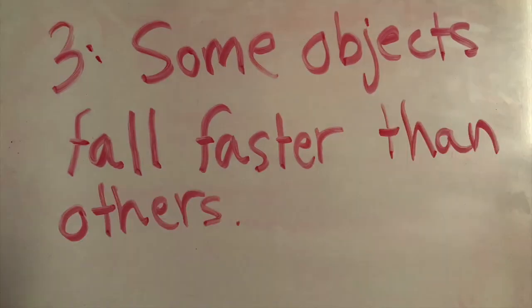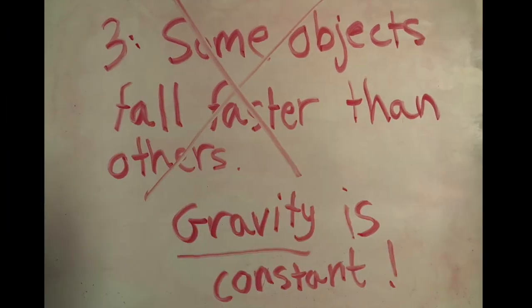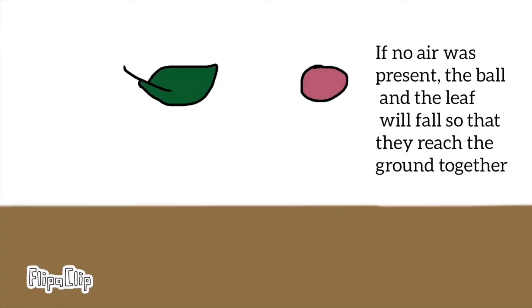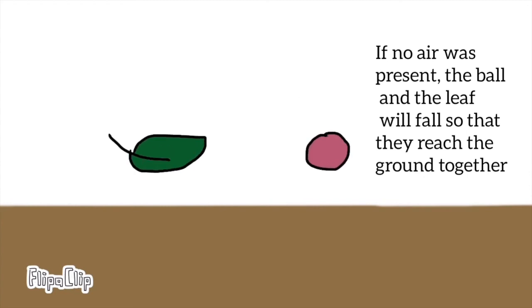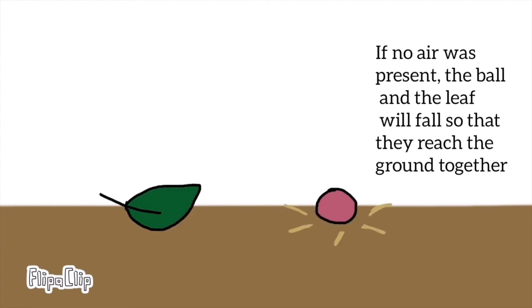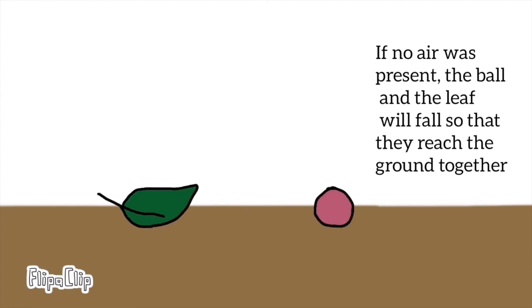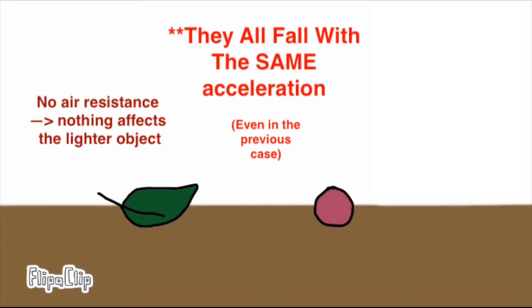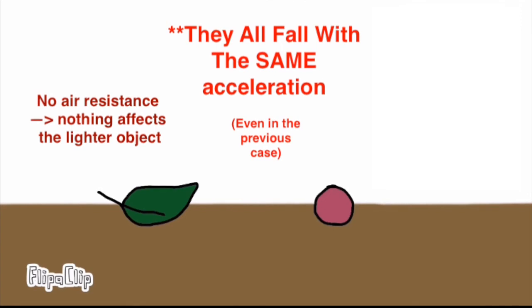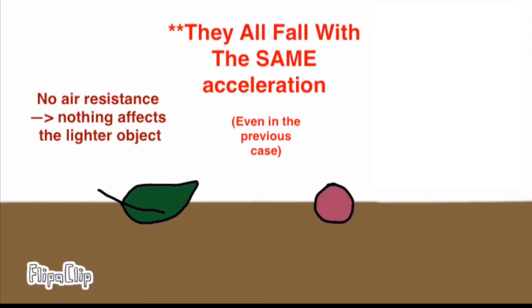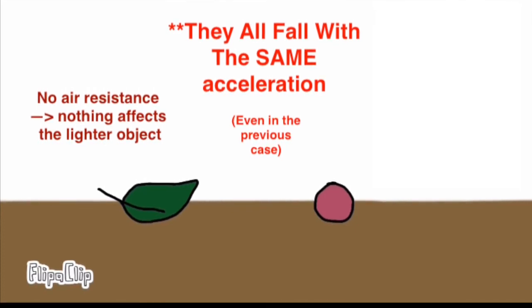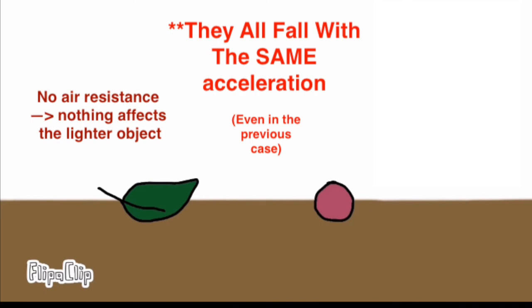The third misconception is that some objects fall faster than others. Well, this is definitely wrong, because gravity is constant. It's the same everywhere on Earth, on every object. Take this famous riddle as an example, where a ball and a feather are dropped from a specific height. The riddle requires you to determine which of these two objects reaches the ground first. The correct answer is that they both reach the ground at the same time.